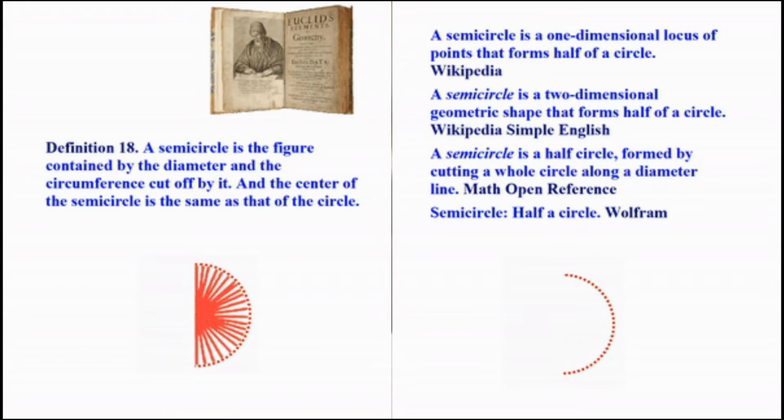And another one, a little shorter, concise: half a circle. That's what it is. Okay, what is a circle? Well, it's a bunch of points. What is a point? It's a location. So we're talking about an itinerary, and that's what we have. We have half an itinerary. That was what a semicircle is.